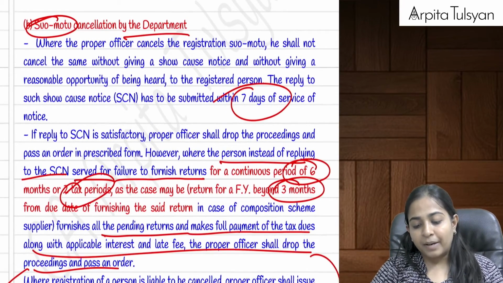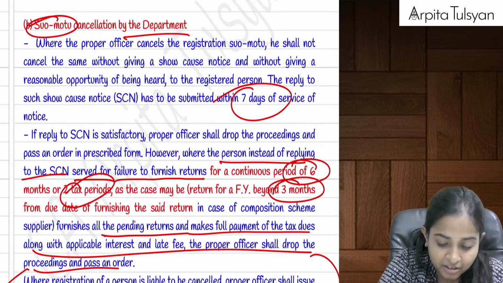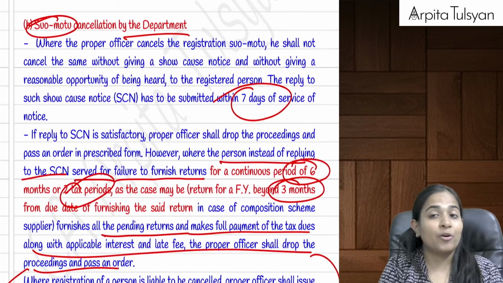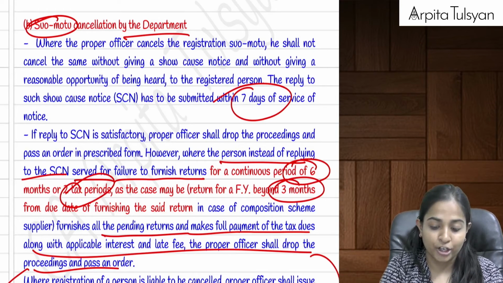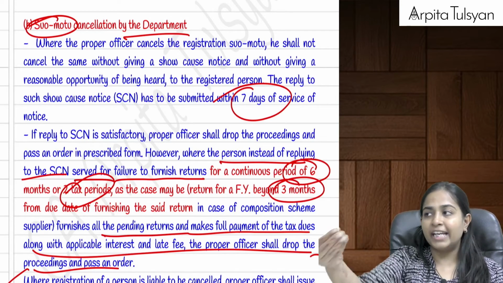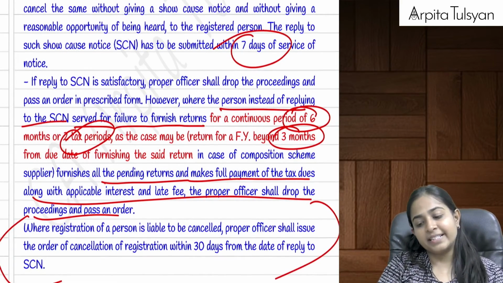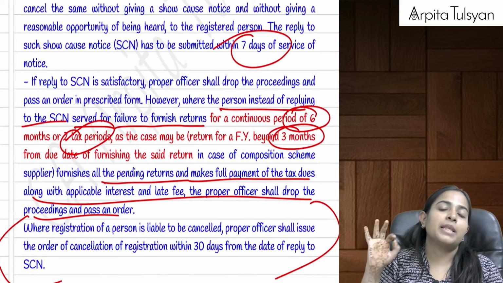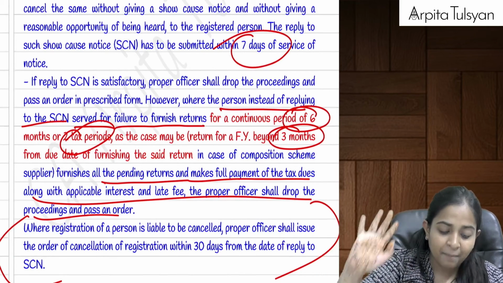Now if there is a suo motu cancellation by the department, then he cannot directly cancel it. He will have to give me a show cause notice and a reasonable opportunity of being heard. When he gives me the show cause notice, I will have to reply within a time period of 7 days, and depending upon my reply, the proper officer will determine whether my registration should be cancelled or kept active.